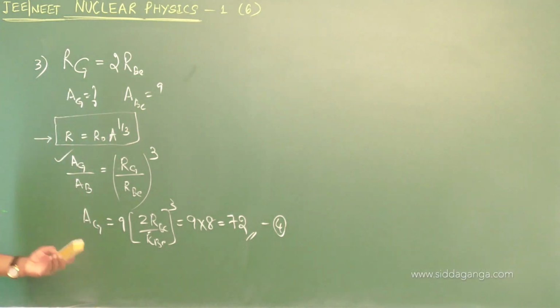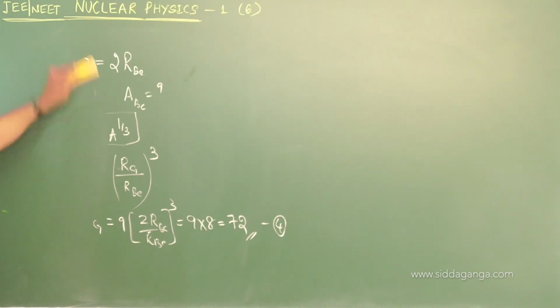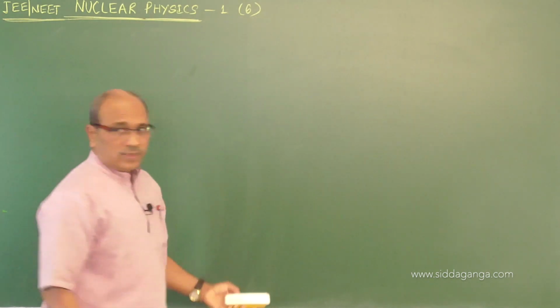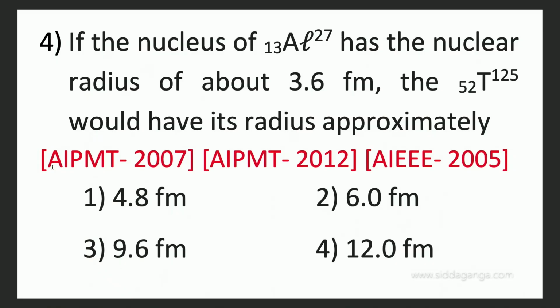Coming to the next question. The nucleus of aluminium 27 has a nuclear radius of about 3.6 Fermi, the mass number of aluminium being 27.